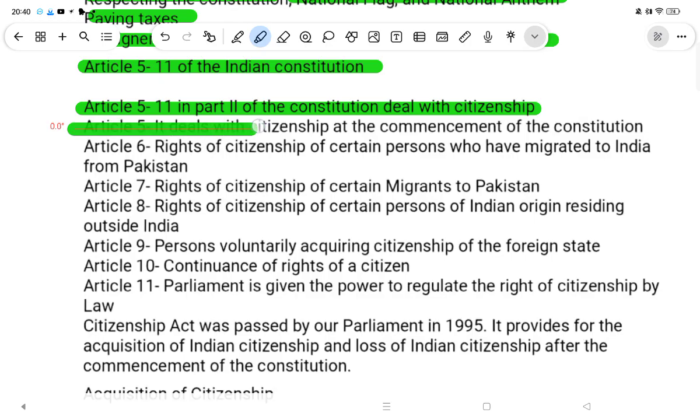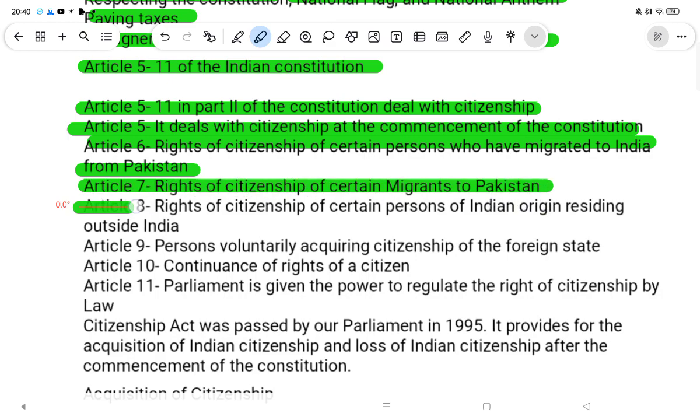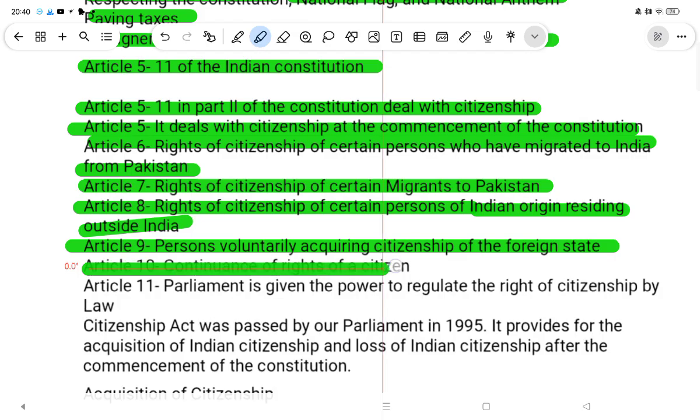Article 5 deals with citizenship at the commencement of the Constitution. Article 6, rights of citizenship of certain persons who have migrated to India from Pakistan. Article 7, rights of citizenship of certain migrants to Pakistan. Article 8, rights of citizenship of certain persons of Indian origin residing outside India. Article 9, persons voluntarily acquiring citizenship of a foreign state. Article 10, the continuance of the rights of citizenship. Article 11, Parliament is given the power to regulate the rights of citizenship by law.